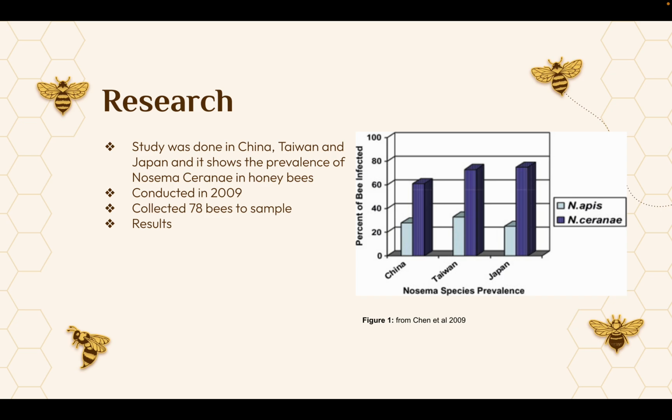And so of the bees collected in China, 61% were positive for Nosema cerana. In Taiwan, 73% were positive. In Japan, it was 75% positive for Nosema cerana. And we can see this in our graph as the purple line shows the Nosema cerana and the bluish gray graph shows the percent of Nosema apis.